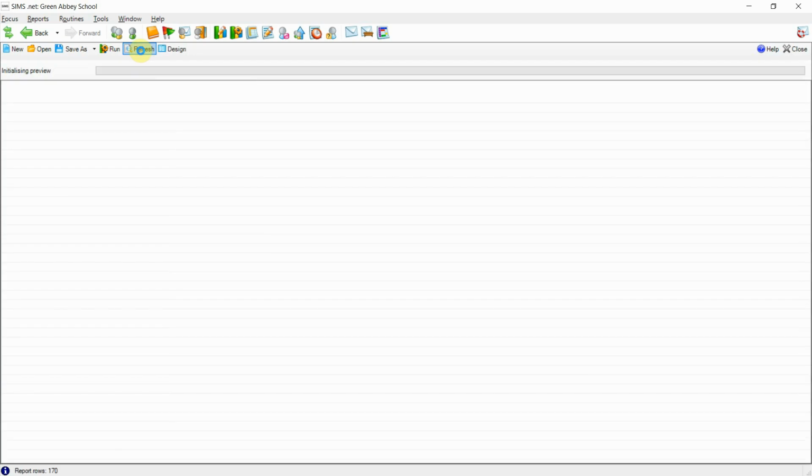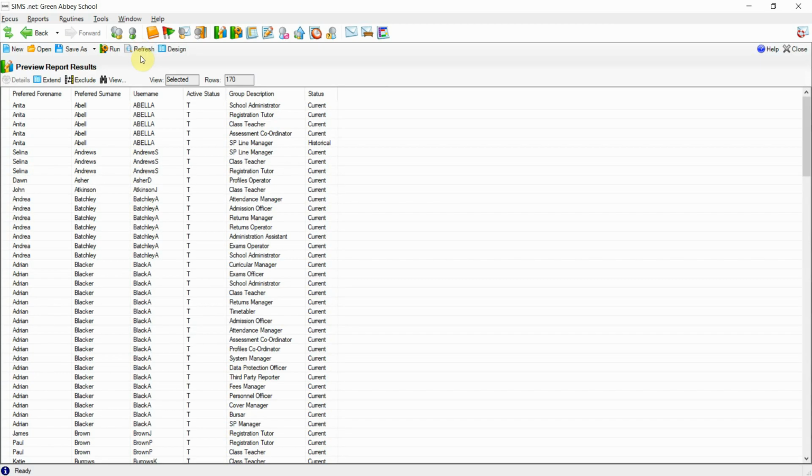If we now preview the report, we can see in the preview we have a list of the active members in System Manager with the associated username and the groups that they currently hold against them as well. This was added into the reports following feedback from our users looking to make audit reports more easy within Sims.